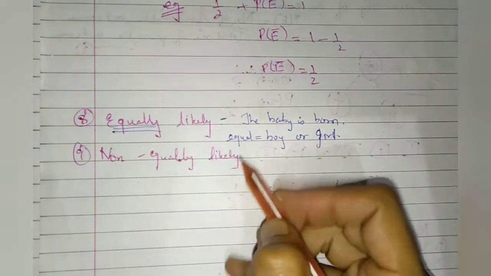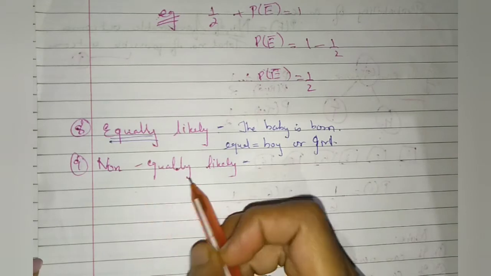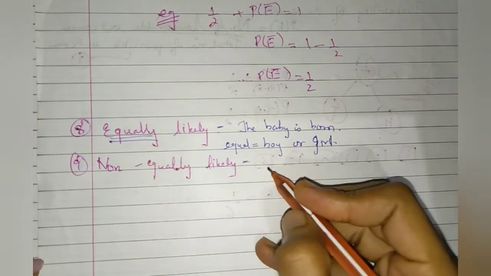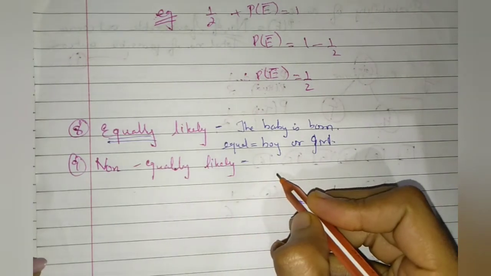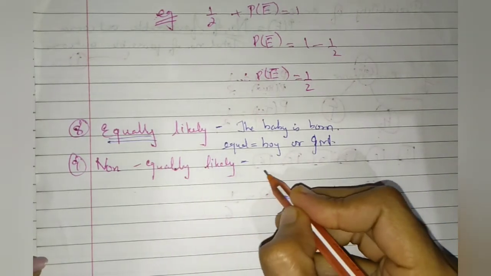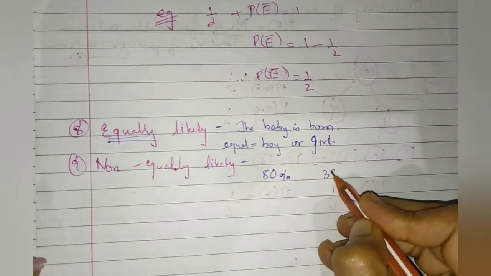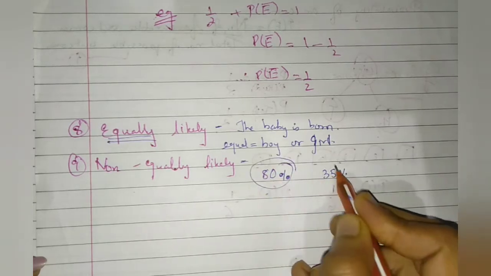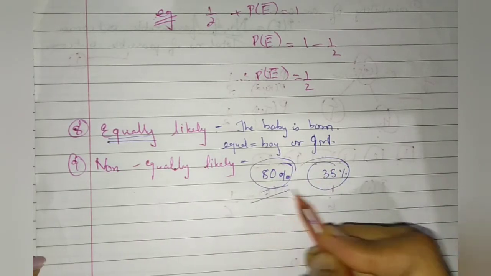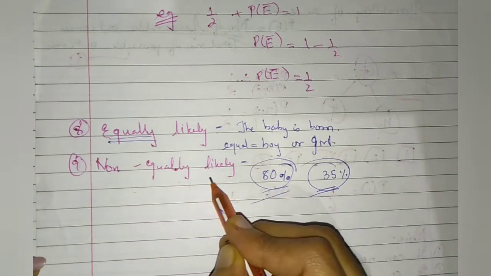Now non equally likely means होने के चांसेस कितने हैं और ना होने के चांसेस कितने हैं, that we don't know. That if you are going to get an 80% or you are going to get a 35%, that you don't know, that in this exam how many percentage you are getting, so that is non equally likely.